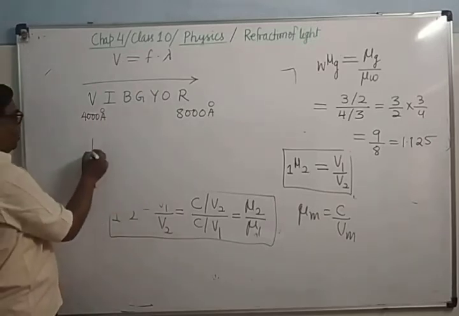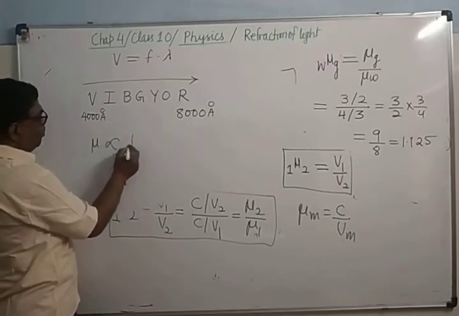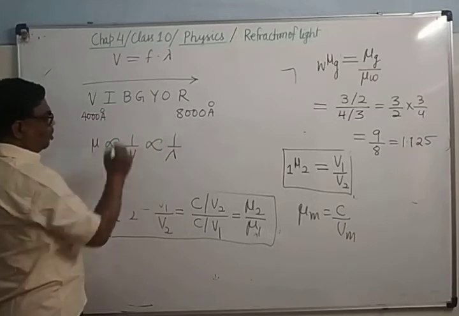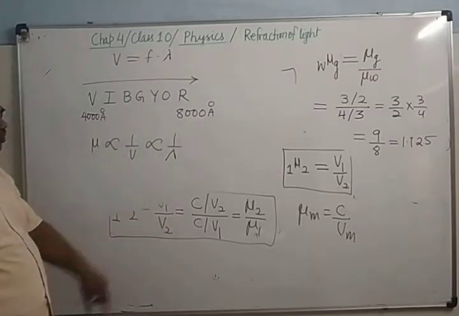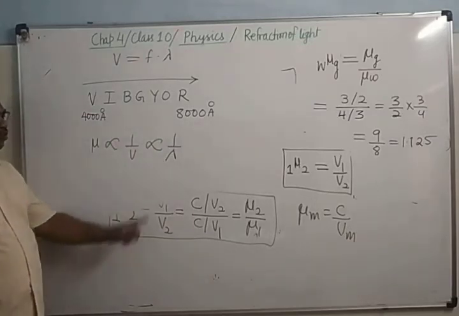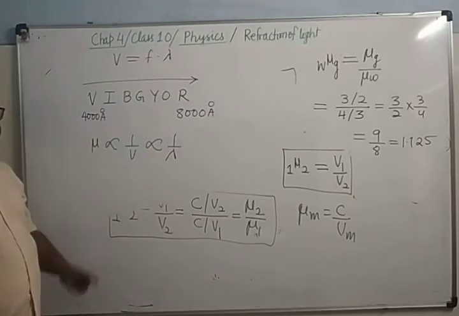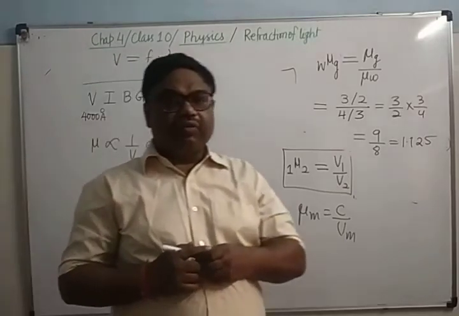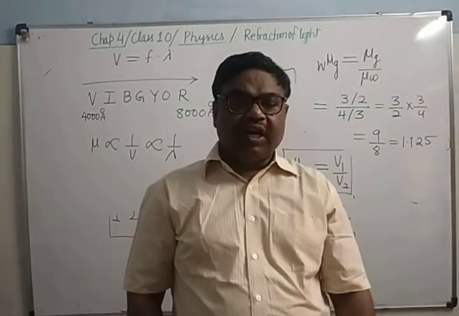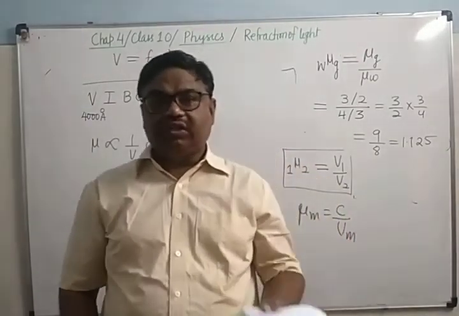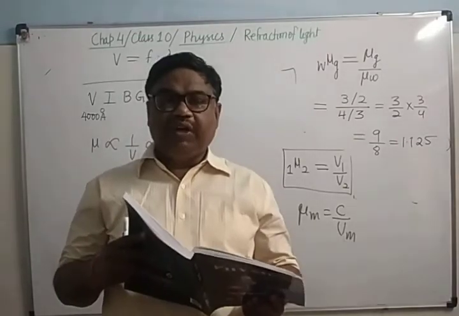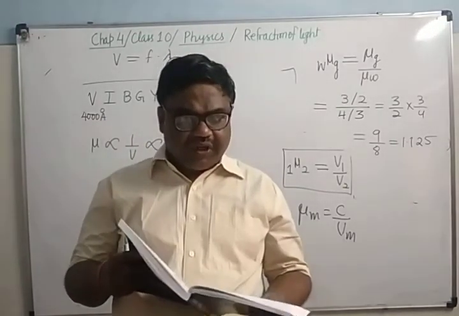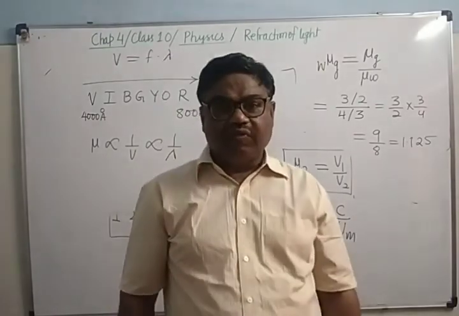You can see from there that mu is inversely proportional to V, which means inversely proportional to lambda, since V equals F lambda and F is constant. So the more the wavelength, the smaller will be the refractive index. With a smaller refractive index there will be less deviation. That's why the refractive index of a medium decreases with increasing wavelength.